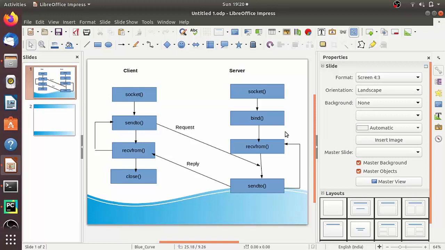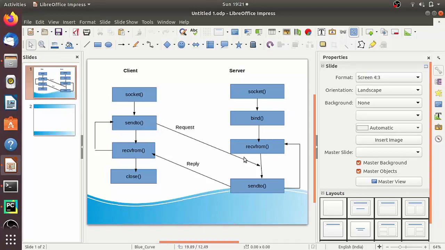Now, as you see in the interaction diagram, it is very similar to TCP, but there are some major changes. In UDP, after creating a socket object, the server process binds that socket to a particular IP address and port number. After successful binding, the server process will start waiting until a datagram packet arrives from a client.